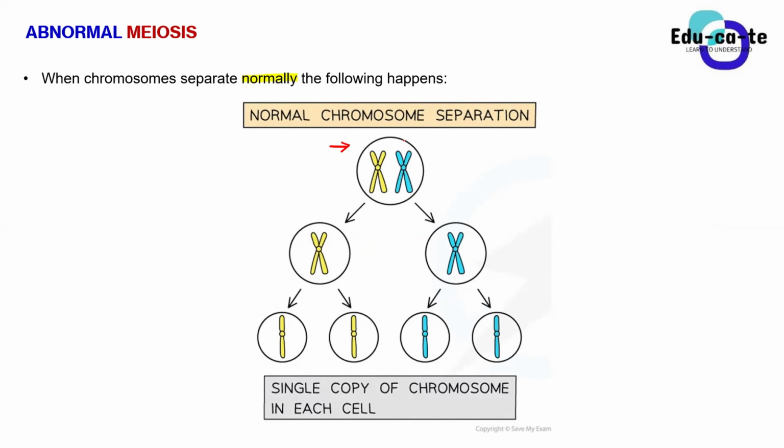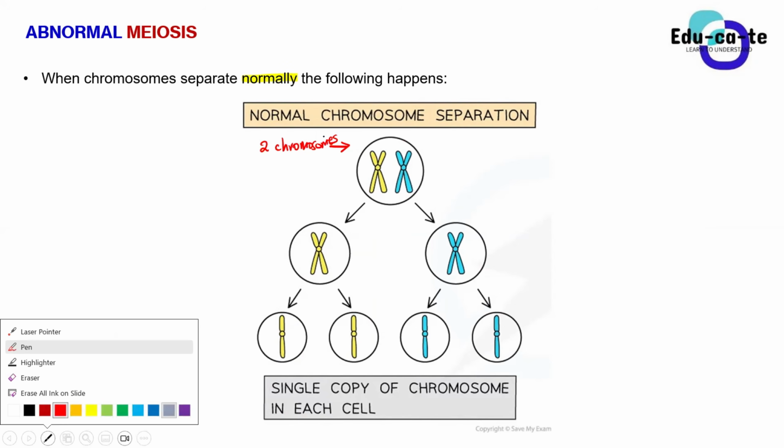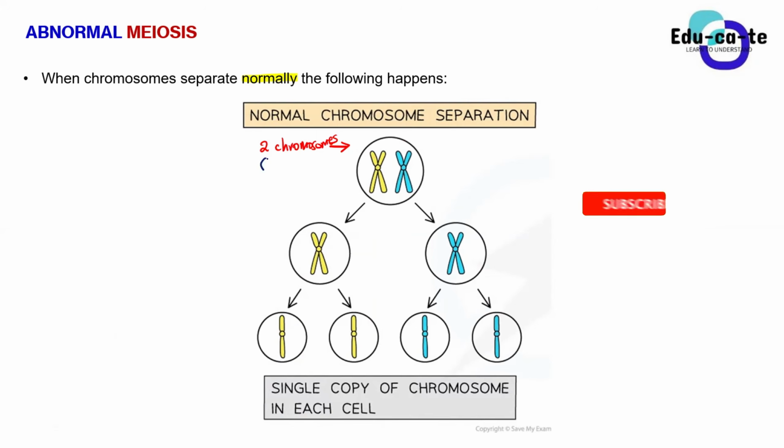So the original number of chromosomes in the cell is 2 chromosomes, as you can see them, right? Are you all able to see that? Yes, sir. So this is the original number of chromosomes, which we say is the diploid number. Diploid simply means the original number of chromosomes before the cell starts to divide.